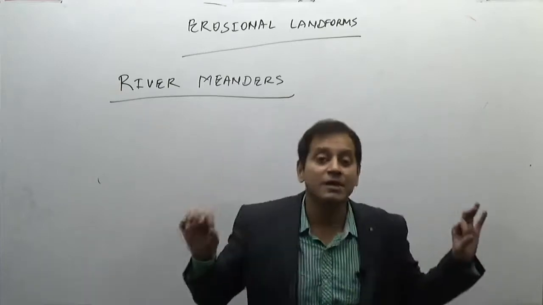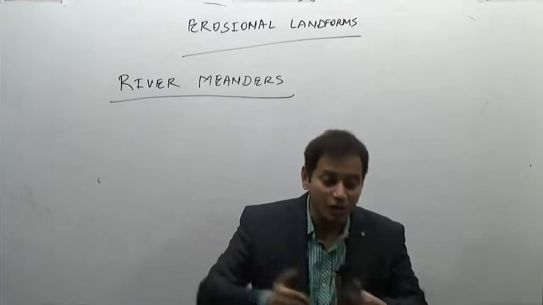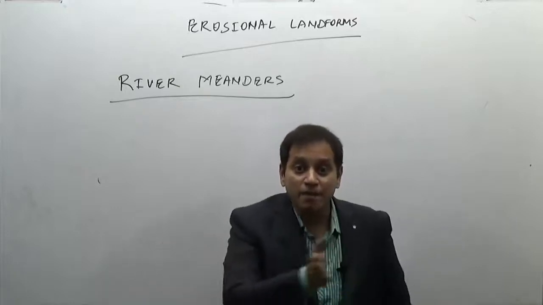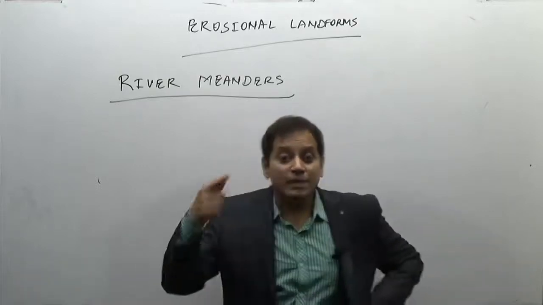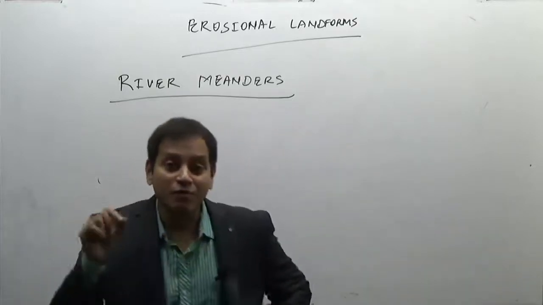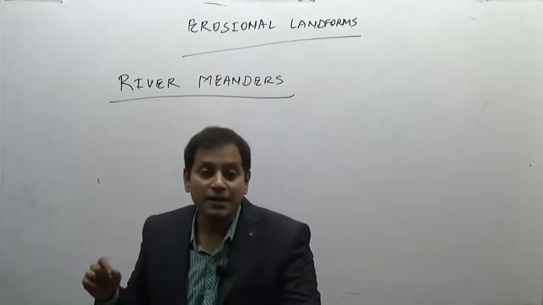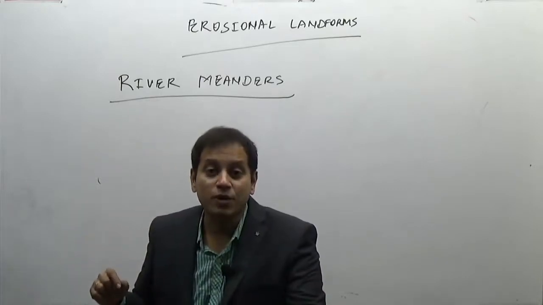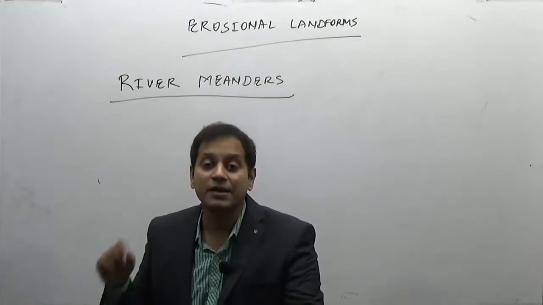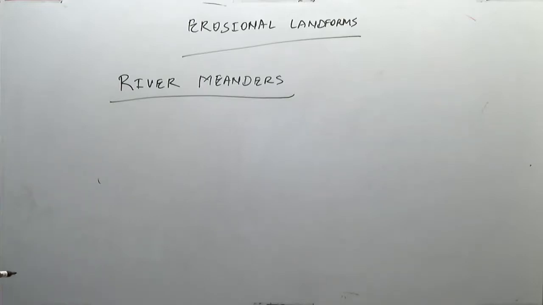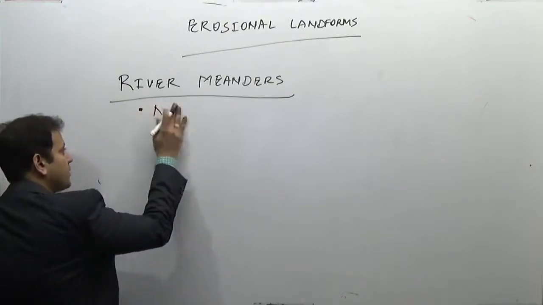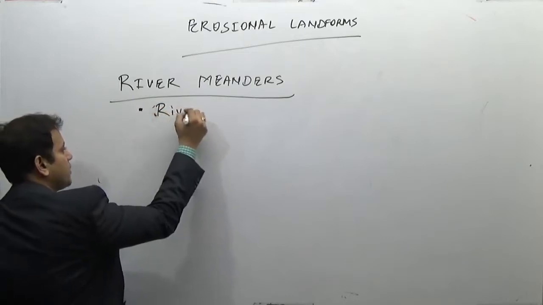So remember, river meandering is the bend in the rivers, in the longitudinal profile of a river, when the river bends or goes like a snake. Snake also cannot move straight. There are numerous reasons for meanders, and from where does this word river meander come? River meandering comes from the name of a river, Meander, in Turkey. So what are these meanders? Meanders are bends in the rivers, or we can say river never flows straight.